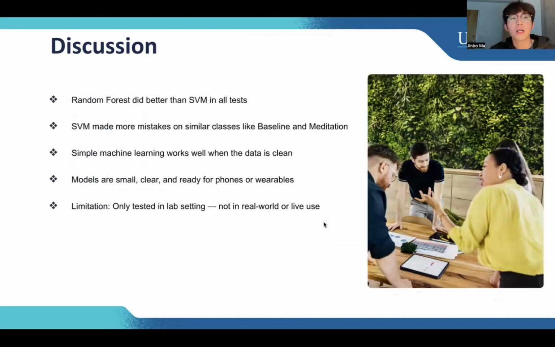And for the discussion, I think the random forest did better than SVM in all tests. That's easy to say, that's what I showed you in my results. The SVM made more mistakes on similar classes like the baseline and the meditation over here.